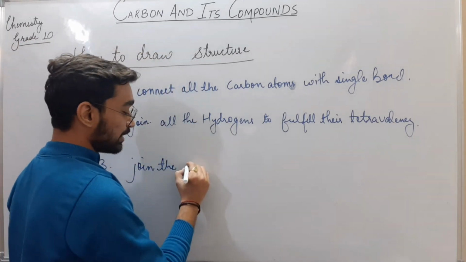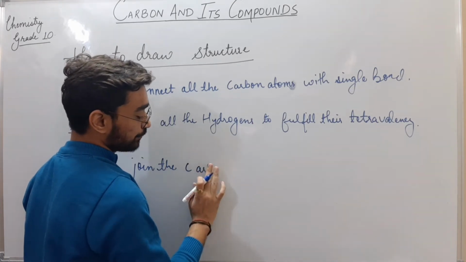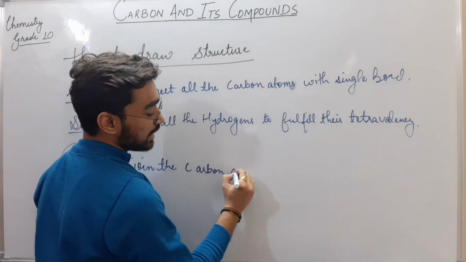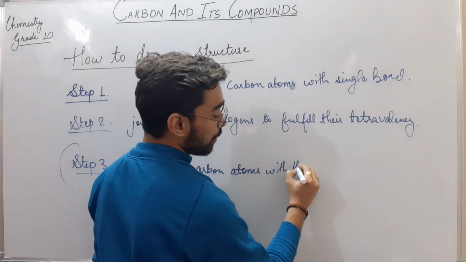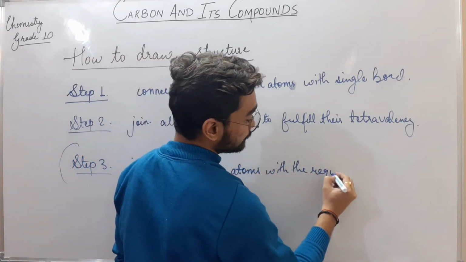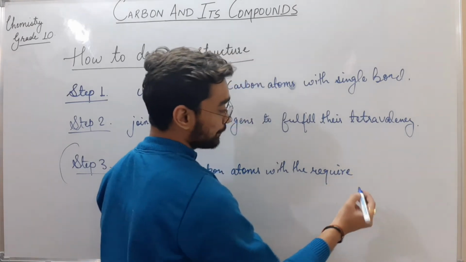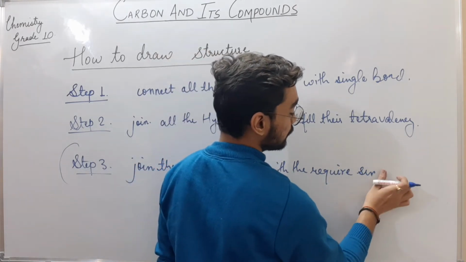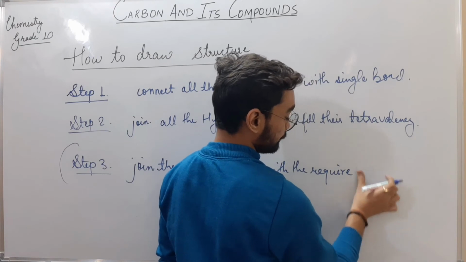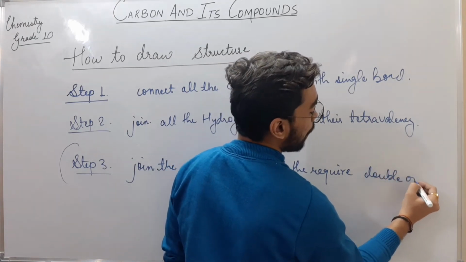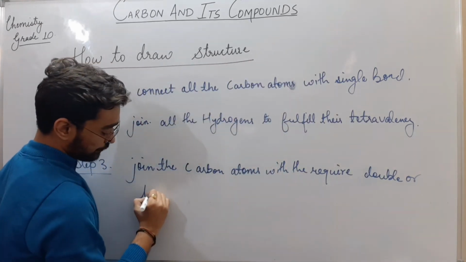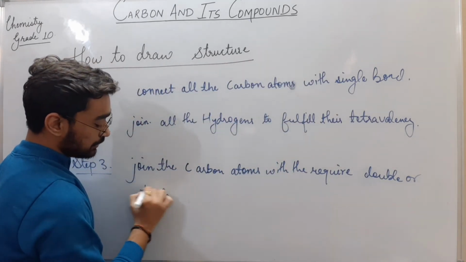Join the carbon atoms with the required double or triple bond.